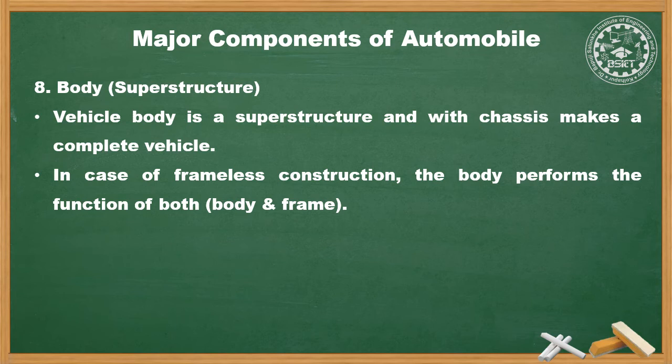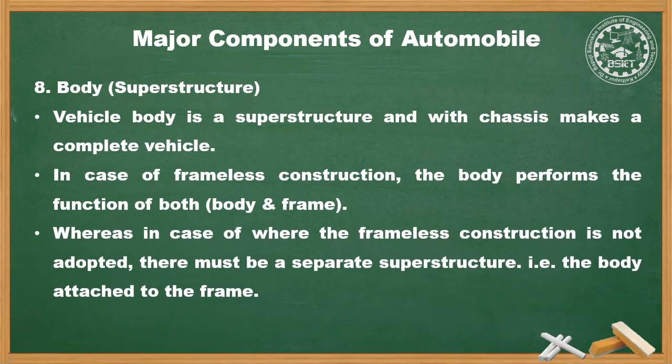In the case of frameless construction, the body performs the function of both body and frame. Whereas where frameless construction is not adopted, there must be a separate superstructure, that is, the body is attached to the frame.